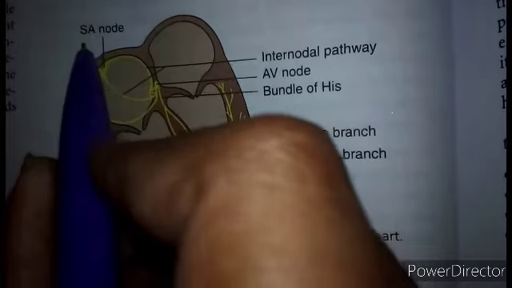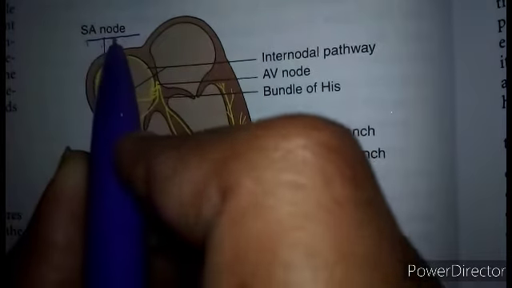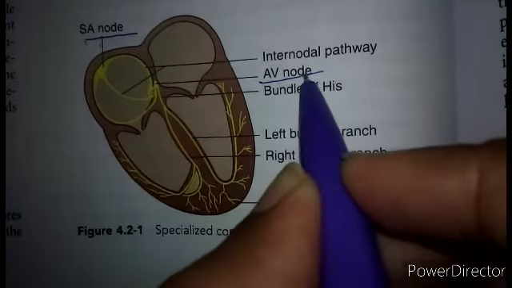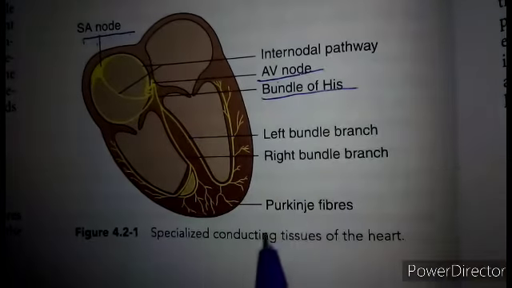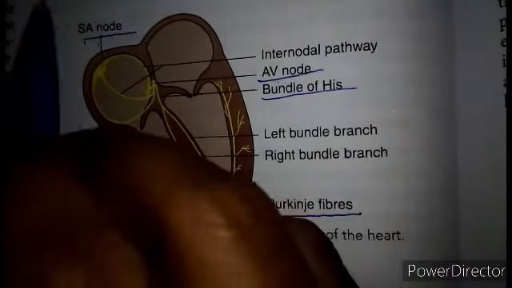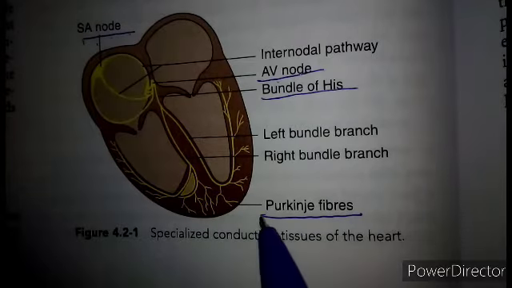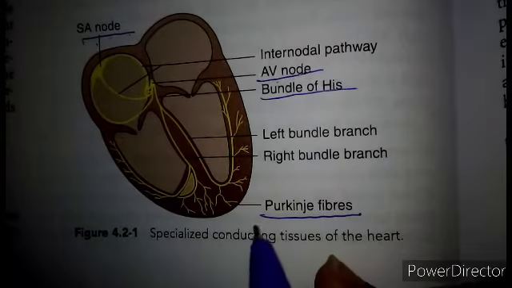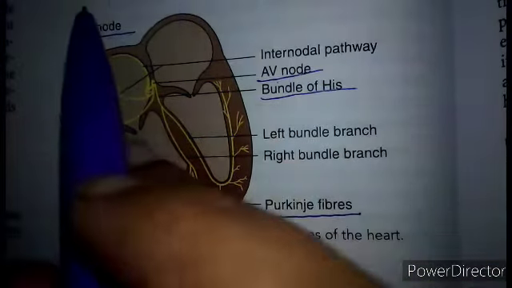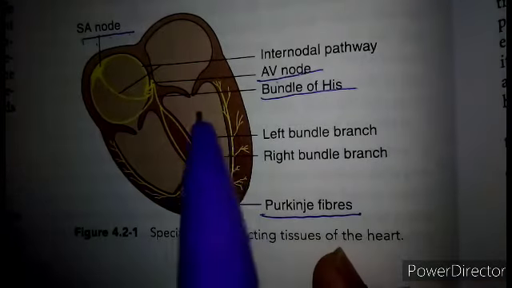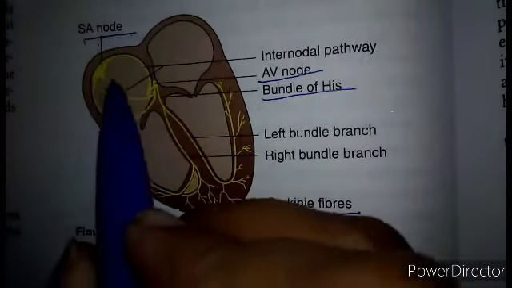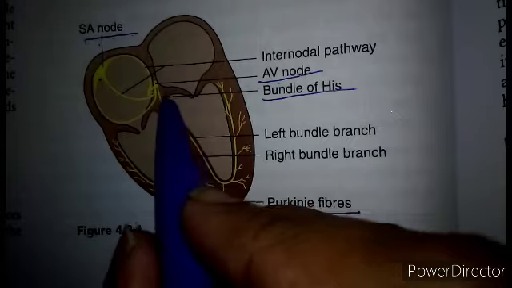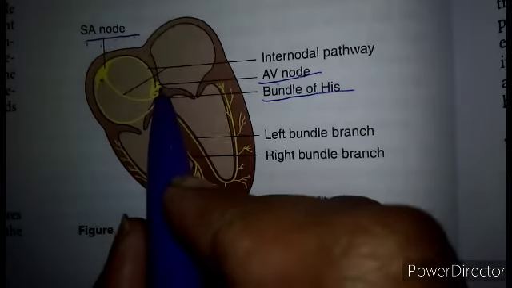Number 1, SA node, the sinoatrial node. Number 2, AV node, the atrioventricular node. Then the bundle of His, then Purkinje fibers. These four are the nodal tissues. They are the specialized cardiac musculature which causes the rhythmic and sequential functioning of the cardiac chambers. This patch is called the SA node, the sinoatrial node, and this is the AV node, the atrioventricular node.